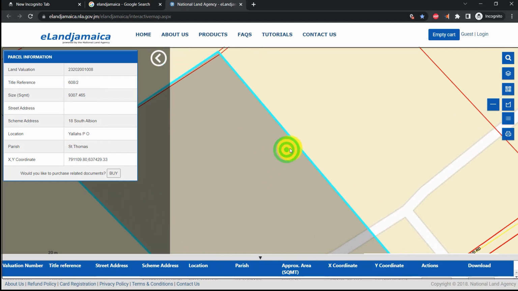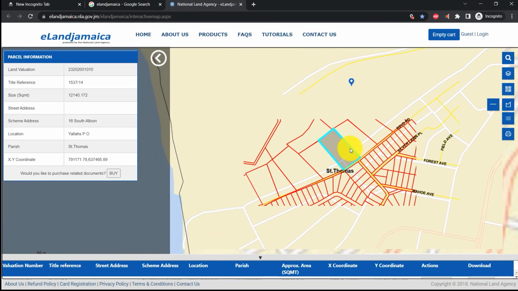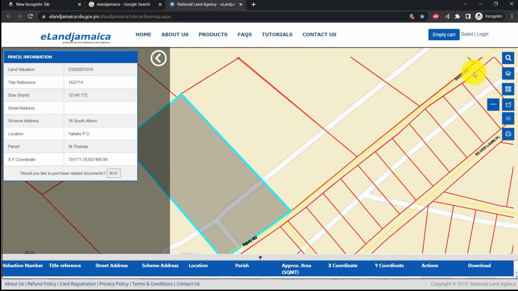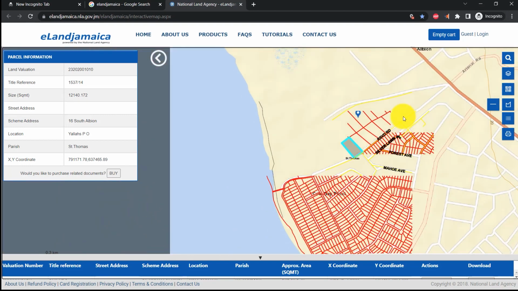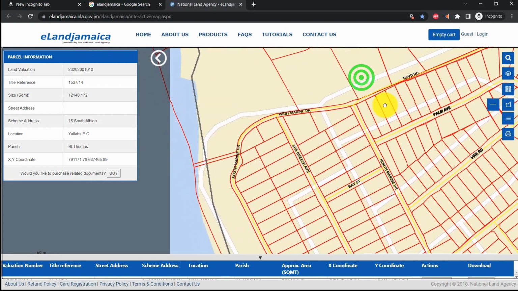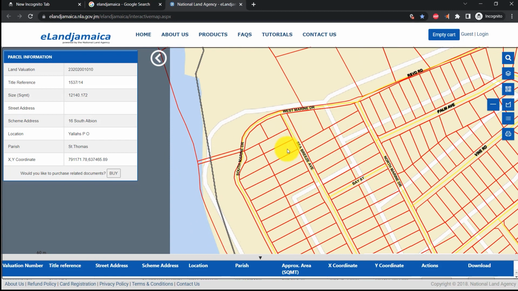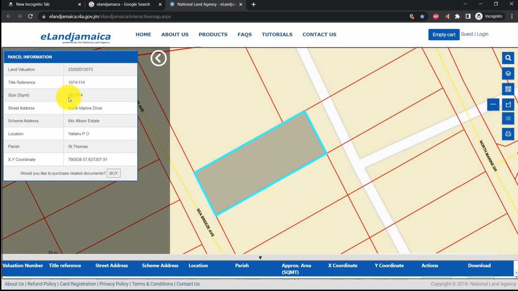And this area is in close proximity to where the First and Last Bar was that has been demolished. So if we continue on this road straight up, we can head right back to the main road. And if we go a little further down to Cow Bay, let us go over to Seabreeze Avenue. We're right in the Seabreeze Avenue vicinity. We just click one at random, and the information is right there again for us.